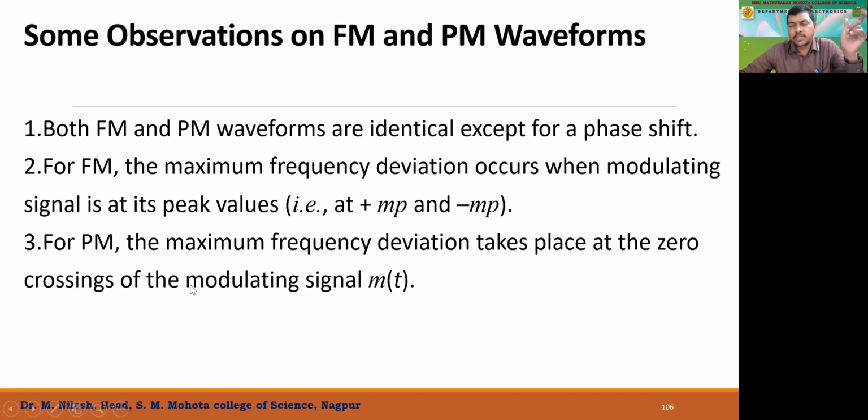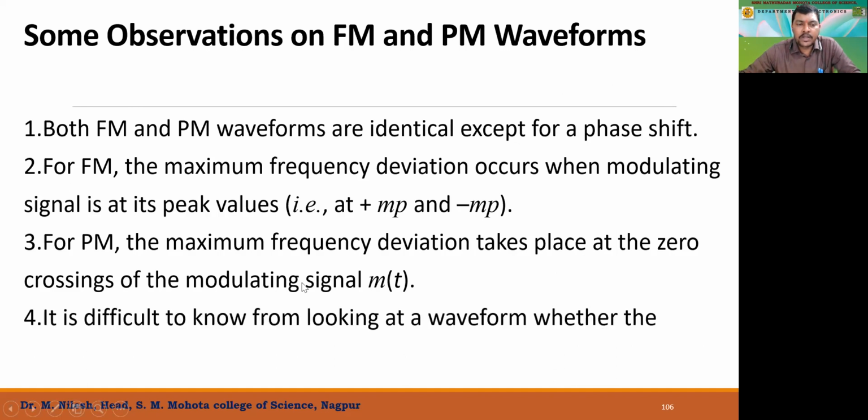As I showed you, it switches from a positive voltage to a negative one, like the triangular waveform which I have shown. So that is the maximum frequency deviation, which occurs at the zero potential. So when it switches from the higher amplitude to the negative amplitude, it covers the zero line also, and there we have the maximum frequency deviation. And last, it is difficult to know from looking at the waveform whether it is a frequency modulation or phase modulation. It is impossible to tell which one it is.